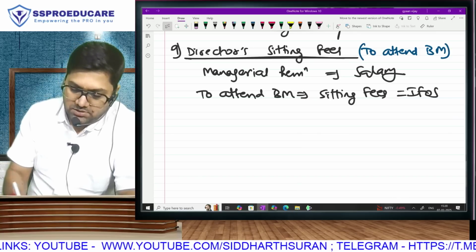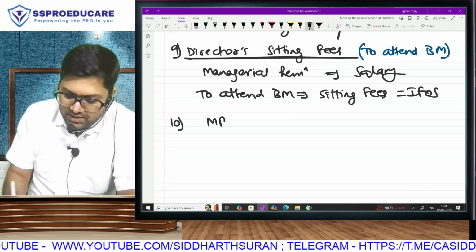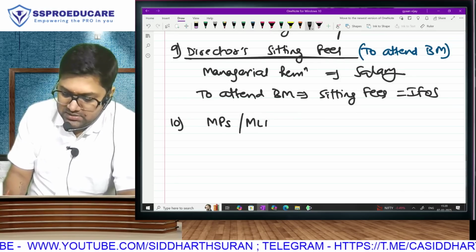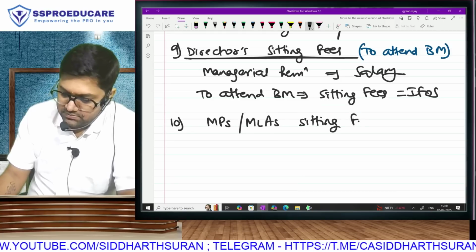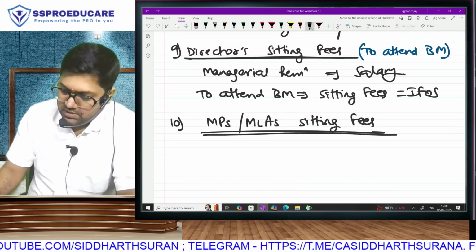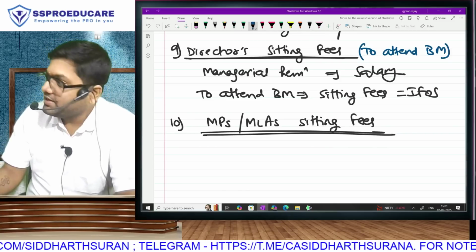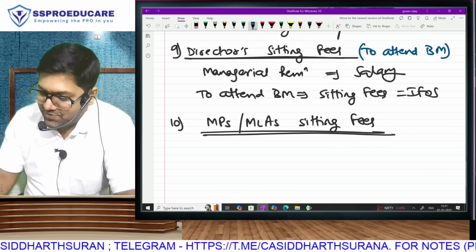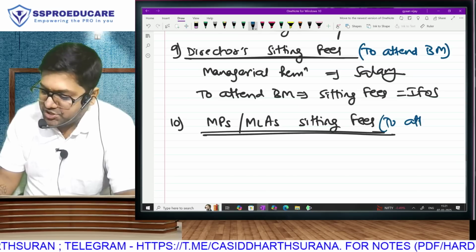Everyone? Chalo next. Likewise, are you aware that in our country, MPs, members of parliaments, and MLAs are also given something called sitting fees. MPs and MLAs are also given sitting fees. Cheating fees? No. Sitting fees. He's saying cheating fees. To attend sessions.